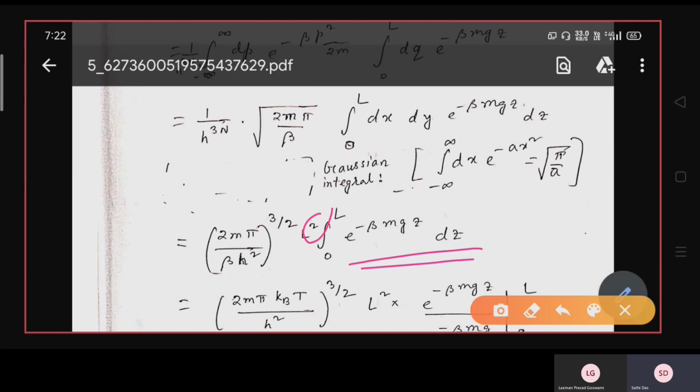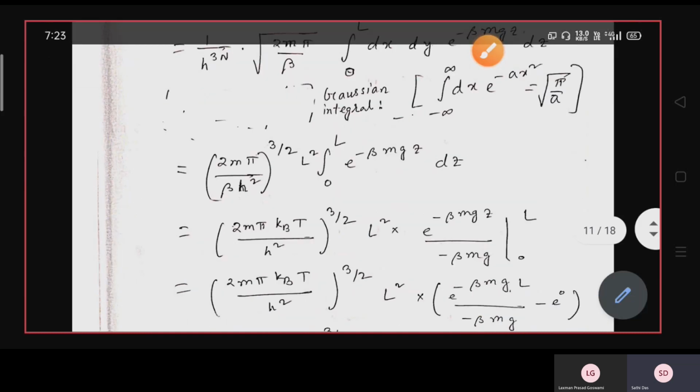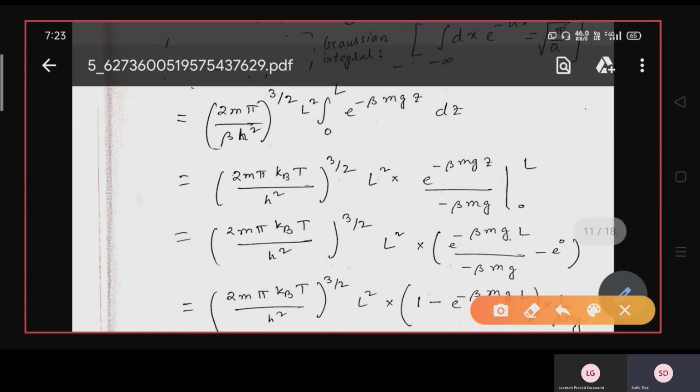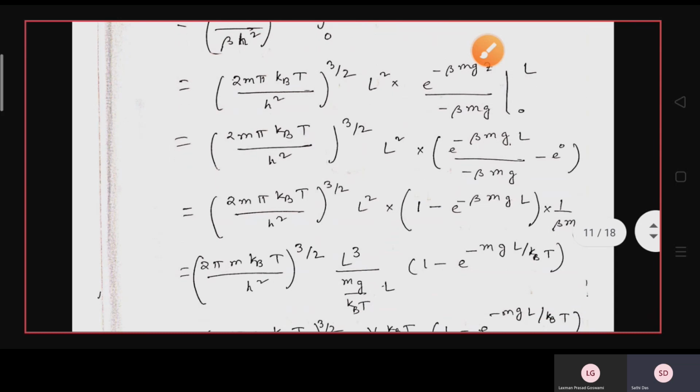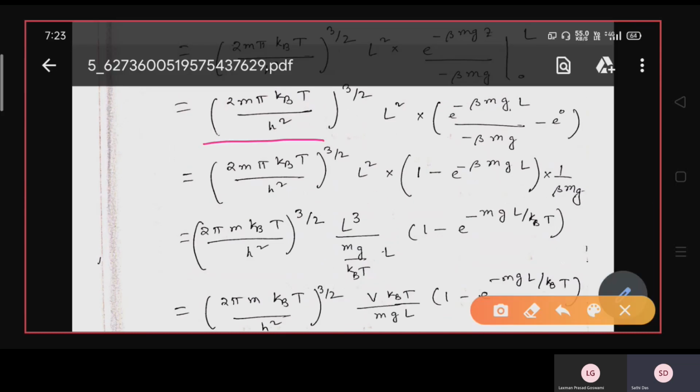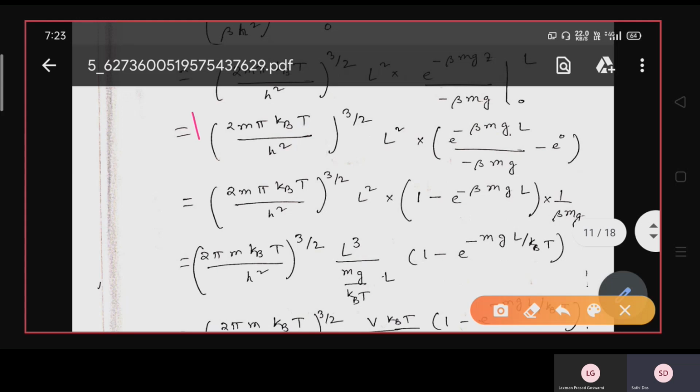And the integral from 0 to L of e to the power minus beta mgz dz will become e to the power minus beta mgz divided by minus beta mg, where the limit will be from 0 to L. This is a very simple integration that we have found out. I have not written the 1 by h cube term here; it is already included actually.